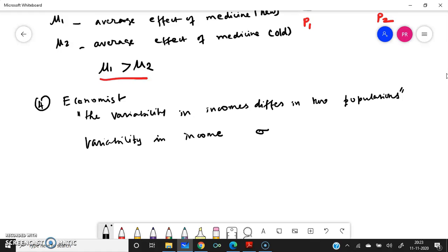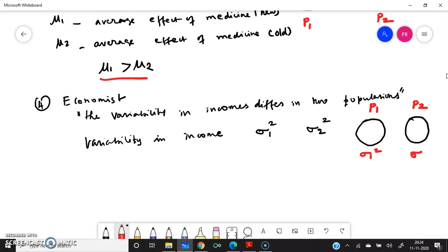Okay, how do you denote variability? Sigma 1 and sigma 2. The standard deviation, sigma 1 square and sigma 2 square, right? So I can call it sigma 1 square variability. It is about the two populations, population 1 and population 2. So variability in population 1 is sigma 1 square and variability in population 2 is sigma 2 square.